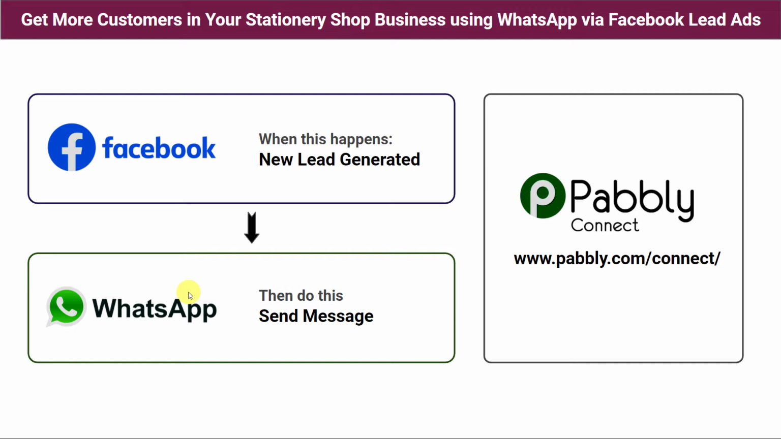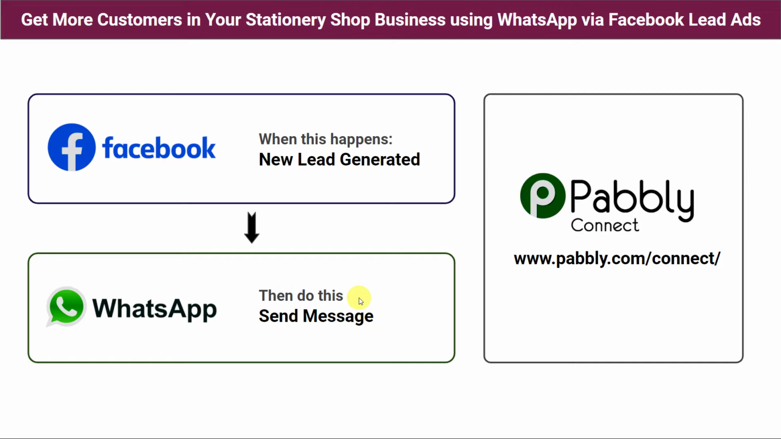For doing this, you have two options. First, do it manually. Take the details of your Facebook leads, that is your customers, from the Facebook lead ad form. Compose a message in WhatsApp, attach your stationery shop brochure and send it to the customers. But this will be a time consuming and a tiresome process, and it becomes difficult when you have large number of leads in a single day. So how you are going to do this?